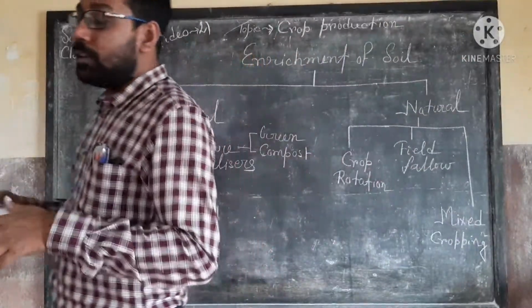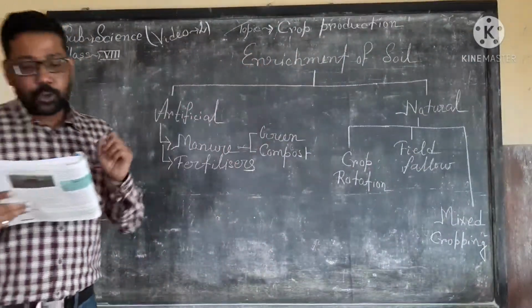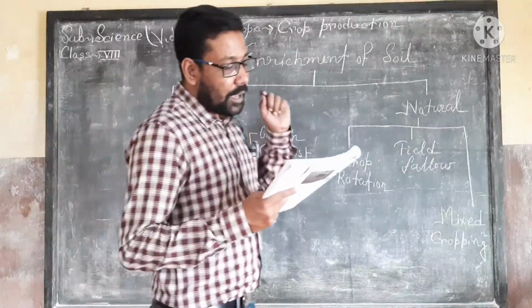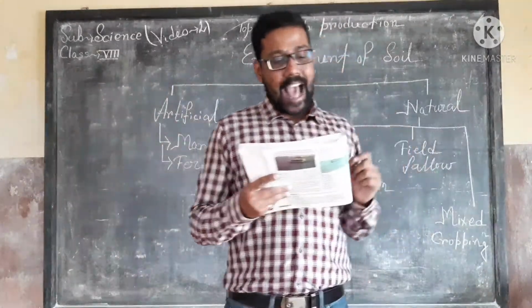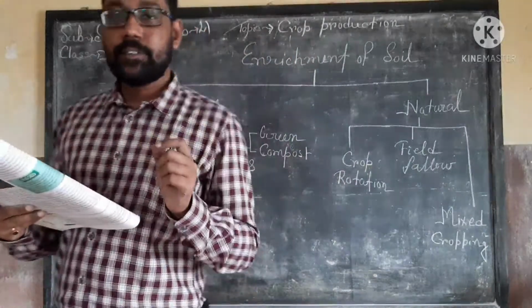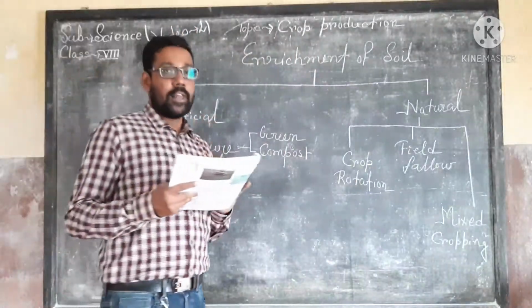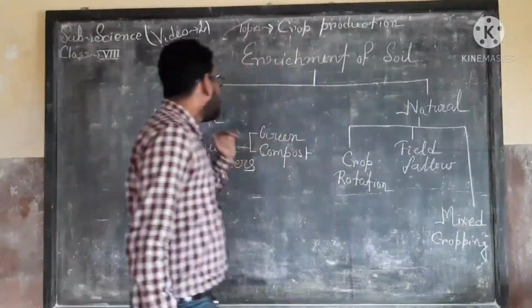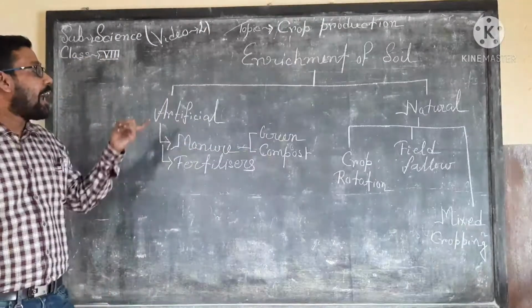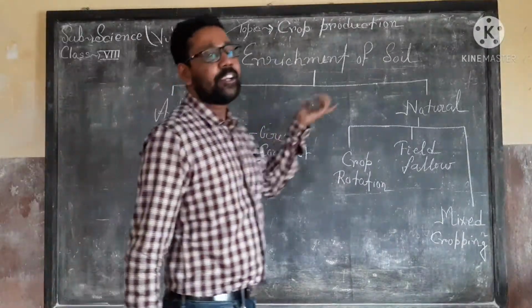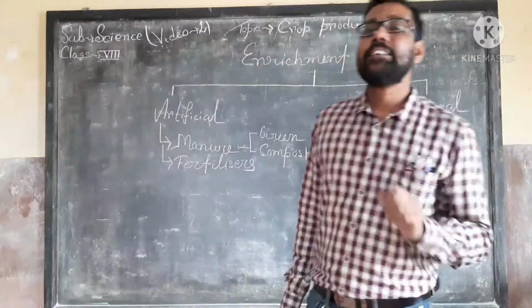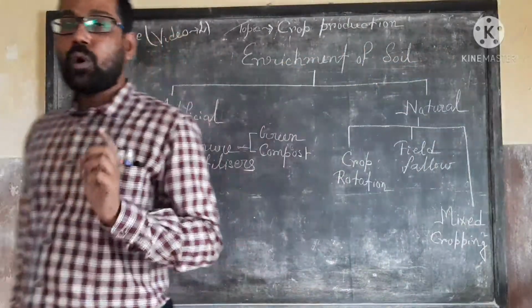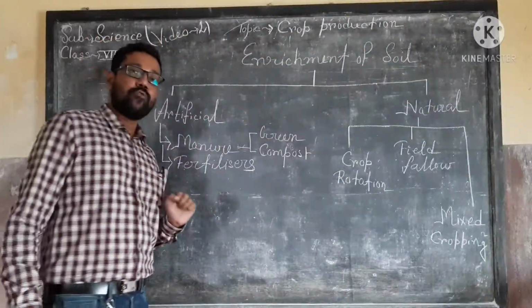So remember, the productivity of the soil can be enriched artificially by adding manure or fertilizer to the soil. After that, manure is also divided into 2 categories. The first one is green manure, and the second one is compost manure.